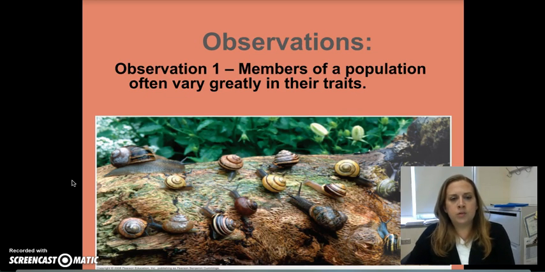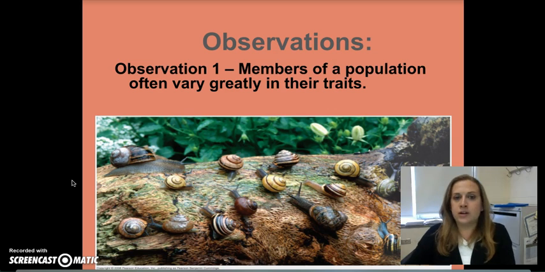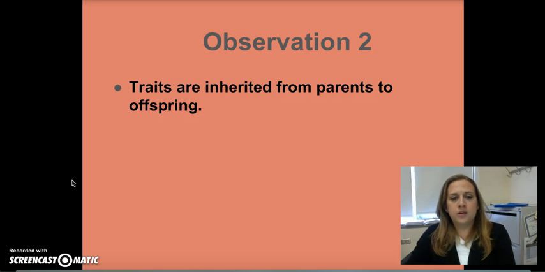Now, Darwin talked about four major observations. The first is that members of a population often vary greatly in their traits. Now, this observation is one that you can make on a daily basis whenever you look at a certain population, whether it's people or plants or animals, whatever you're looking at, you can tell that not every person looks the same, not every tree looks the same. And so you can actually see a lot of variation when you look at different populations.